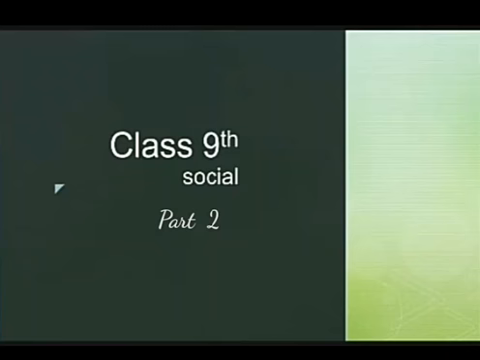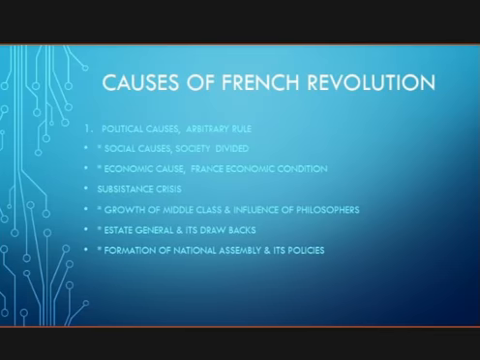Hello children. In the last class we studied the French Revolution and pointed out the main trigger for it. Today in this class, we will continue with the chain of events I told in the last class, that is, the causes of the French Revolution. The events have to be categorized as causes: political, social, and economic. Political cause, arbitrary rule, I explained for you in the first class.